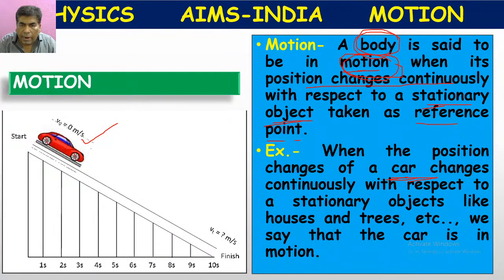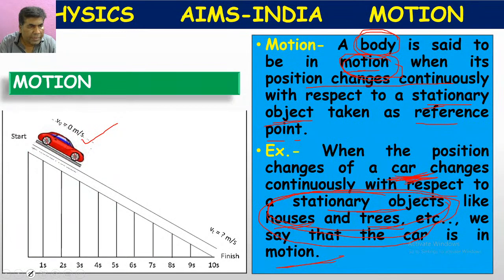Actually, when a car is moving, in the surroundings of the car, what will we come across? We will come across houses, trees, the road, or persons standing on the road. Like that, we come across so many stationary objects. With reference to all these stationary objects, the car is changing its position continuously. So we can say that the car is in motion, because in the beginning its velocity is 0